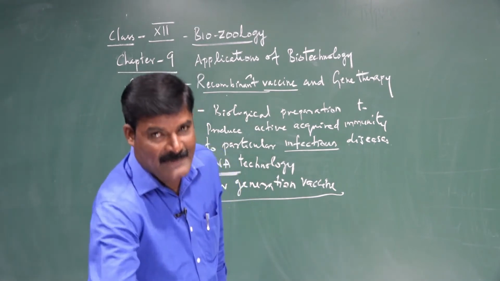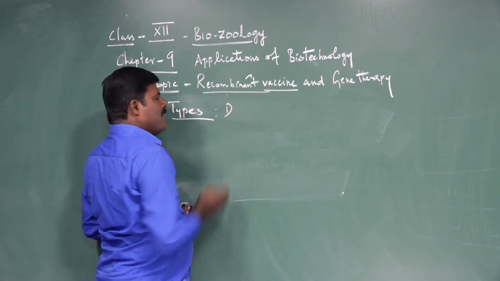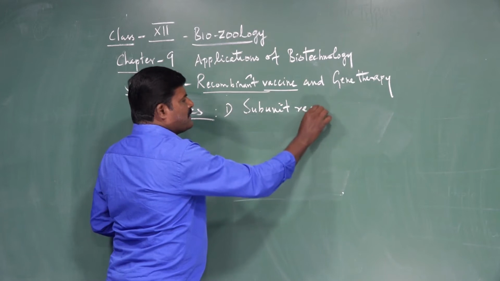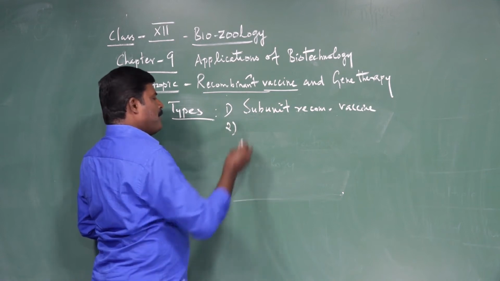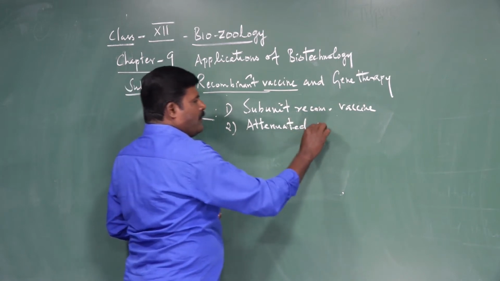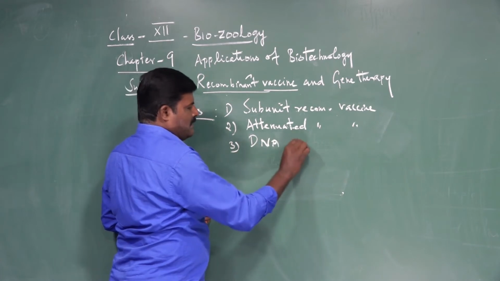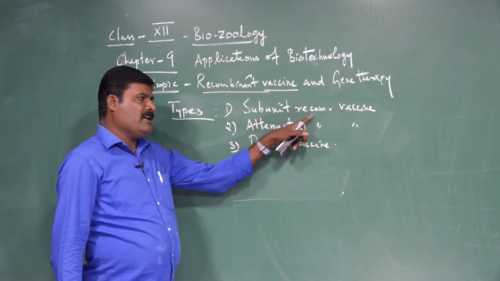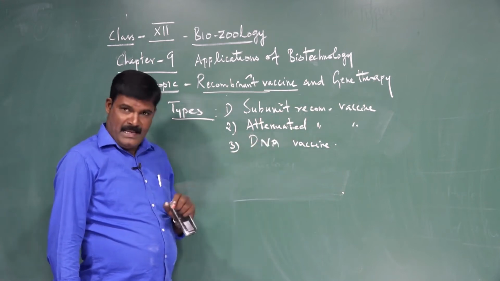So what are the types of vaccine? There are different types of vaccine, but mainly there are three types. One is the subunit recombinant vaccine. The second one is the attenuated recombinant vaccine. The third one is the DNA vaccine. I repeat, the three types are the subunit recombinant vaccine, the attenuated recombinant vaccine, and the DNA vaccine.